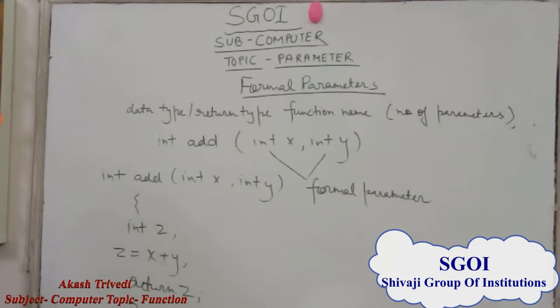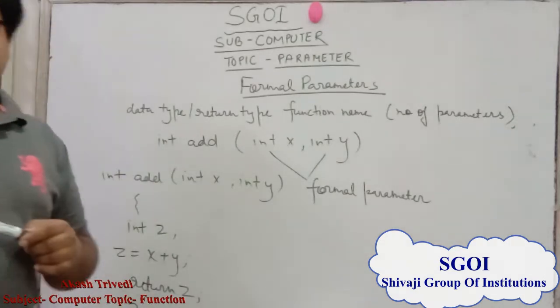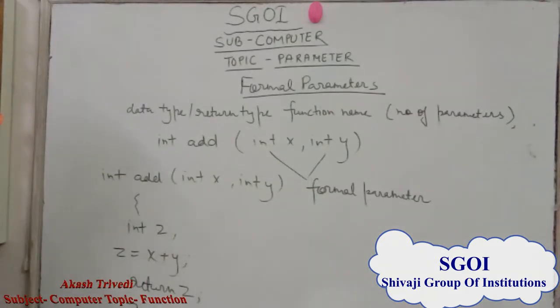Thus we get the addition of x and y with the help of formal parameters. Now we understand what are actual parameters.